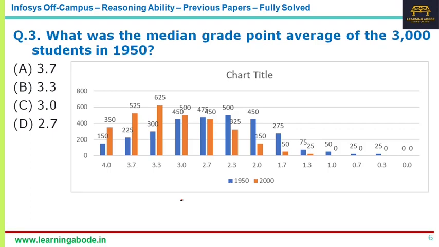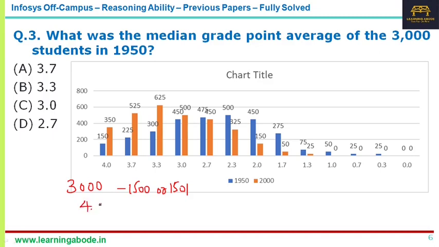Now what is median? We all know about that. Median is the middle number when sorted in ascending or descending order. Sometimes they say it is more indicative of the actual status than even the average. Now let's look at the middle. Since the total number of students is 3,000, the 1,500th or 1,501st will be the median range, right?